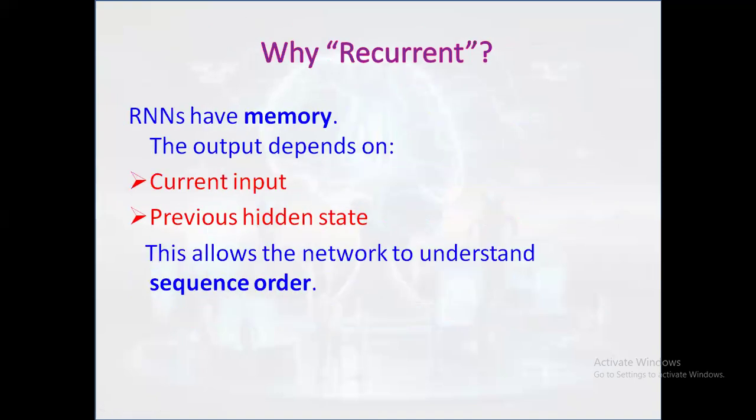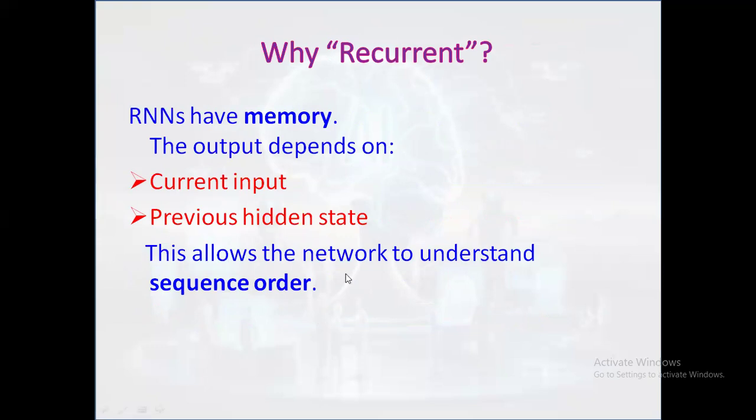Next, why recurrent? First we should know what we mean by recurrent. Recurrent means occurring again and again, or happening repeatedly over time. In recurrent neural networks, it means the network reuses its previous output, that means memory, and feeds it back to itself at the next step.